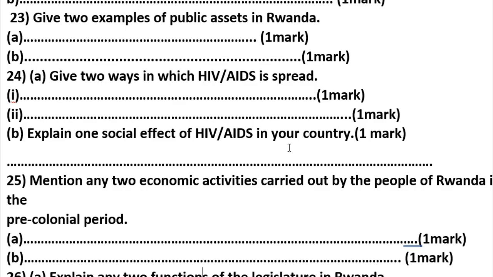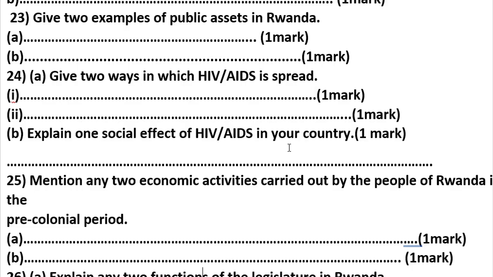Do you get me? And so on. I can't forget to tell you the increase of government expenditure on health. Yes, HIV/AIDS has to be prevented. Let's go to question number 25.